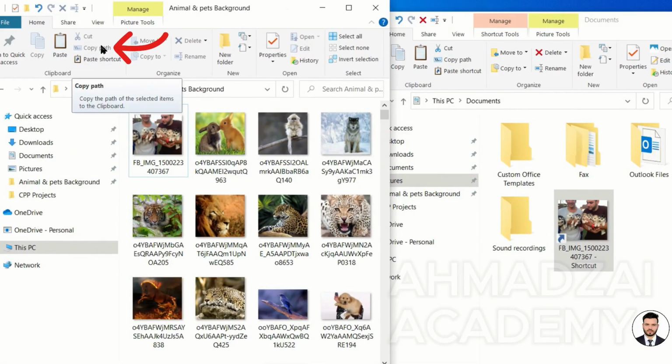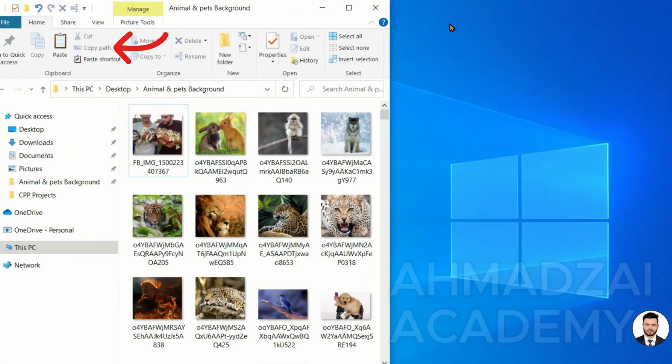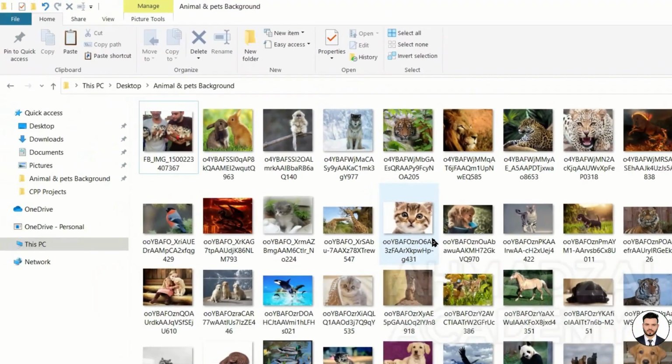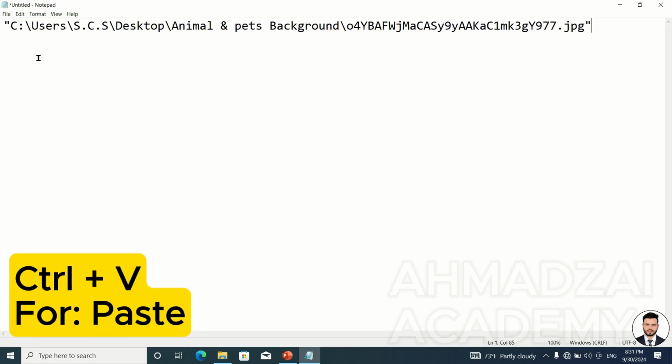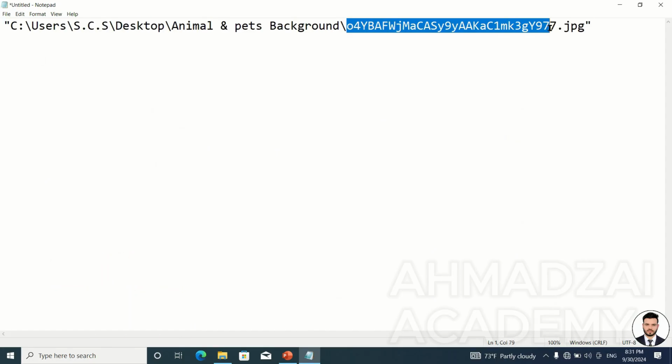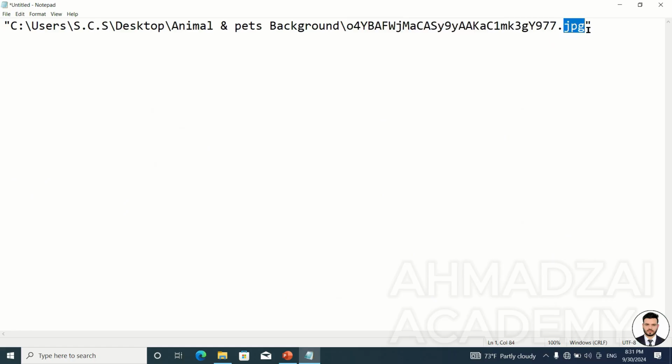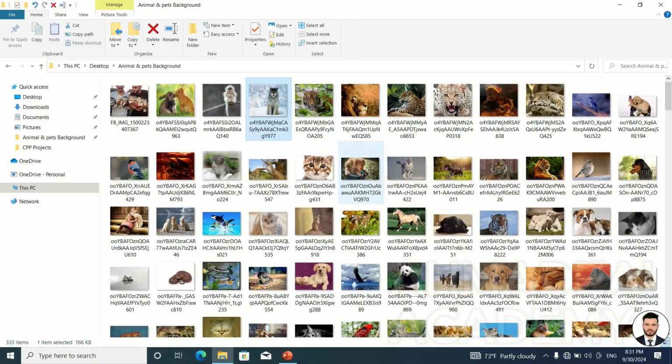We have something called copy path. Every picture has its own address. On our computer, whether it's a program, a file, or a folder, everything has its own address showing where it's saved. If you want to copy that address, you can select it and choose Copy Path, and then paste it anywhere you want and use it whenever you need. For example, we press Ctrl+V or click Paste. This address is C drive, users, desktop, animal and pets, and our file name with the JPG extension, which is the file suffix. In the end, it copies the file's address, without actually copying the file itself. This process is called copy path.